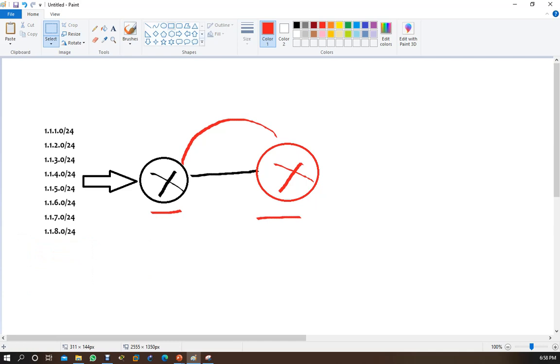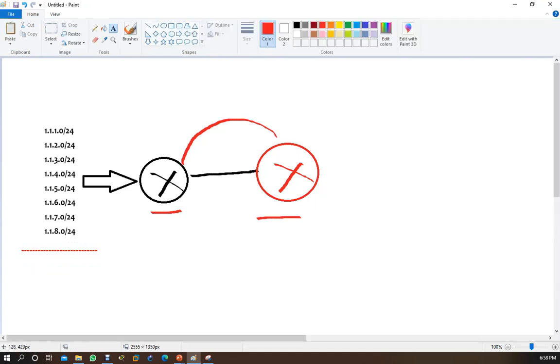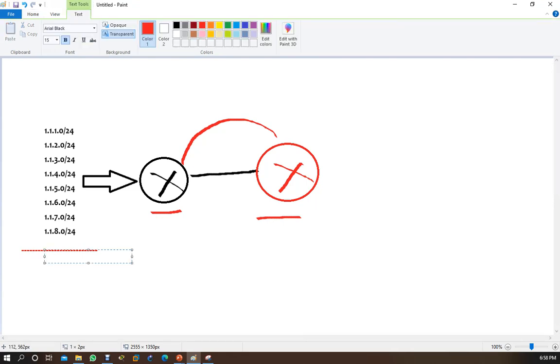First of all, let's make a box for this. First you have to define how many octets are common. Here the first octet is common everywhere, so you write 1 dot.